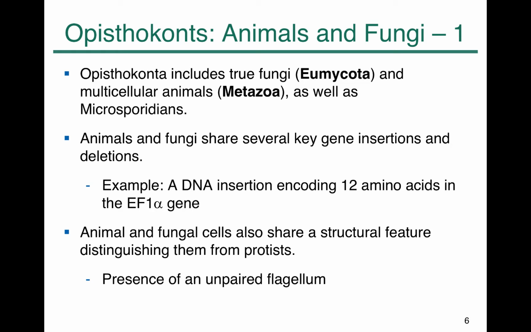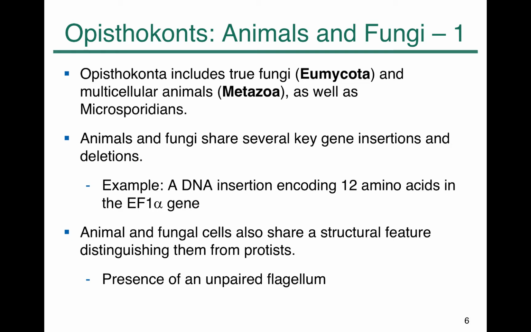Not only in this feature, but also genetically, animals and fungi are quite related, because both share key gene similarity, especially in those genes governing cellular function like protein translation, which have similar sequence insertions in certain protein sequences. For example, EF1 alpha, which is the elongation factor alpha of translation.